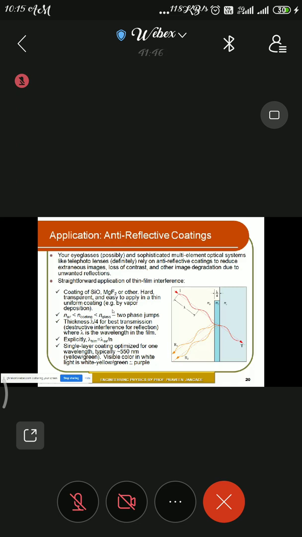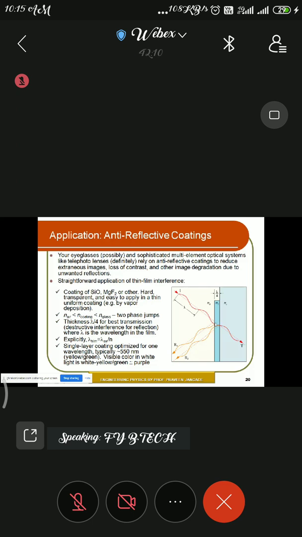So what will happen is the resultant path difference becomes zero. You can see once the ray is incident at near normal incidence, there is a phase change of pi associated with each ray. Suppose this is a ray which is incident on the surface. Once it is incident, it gets reflected back.